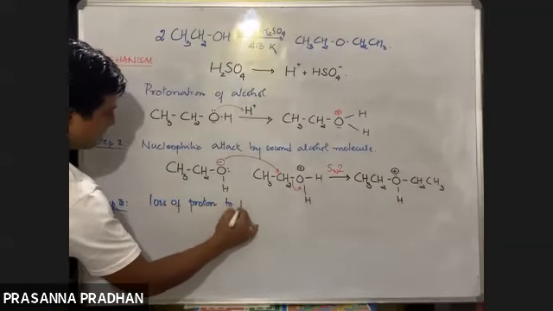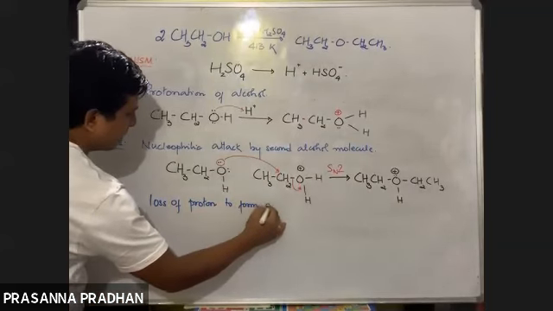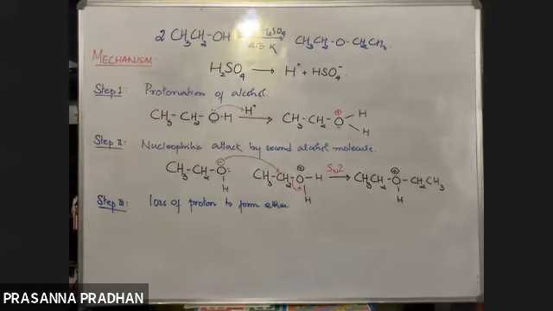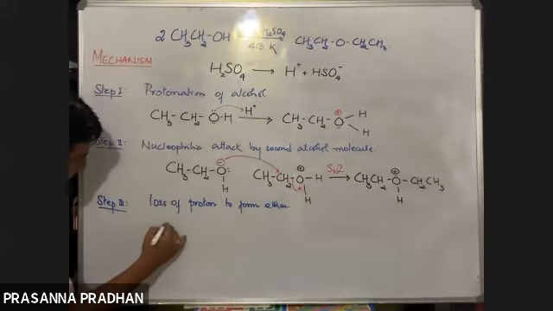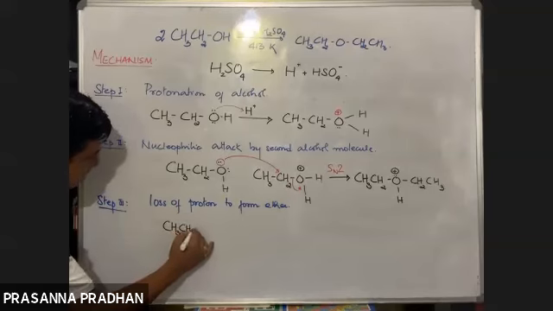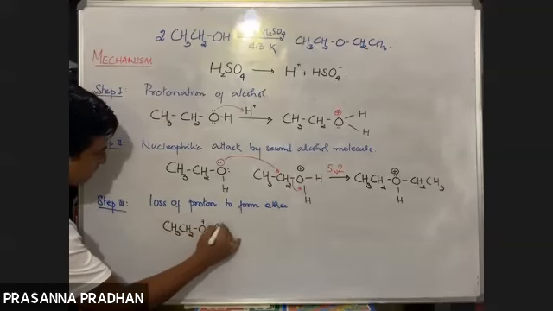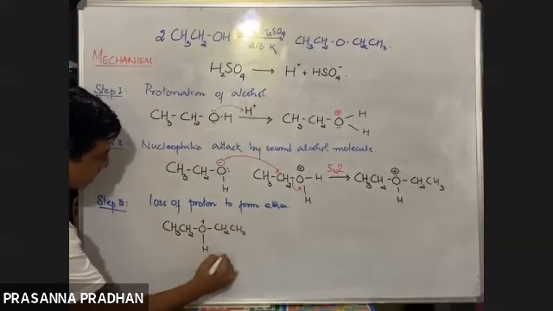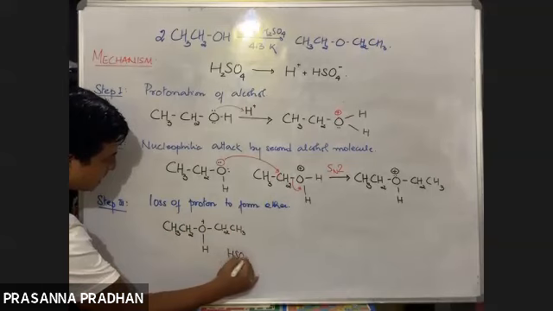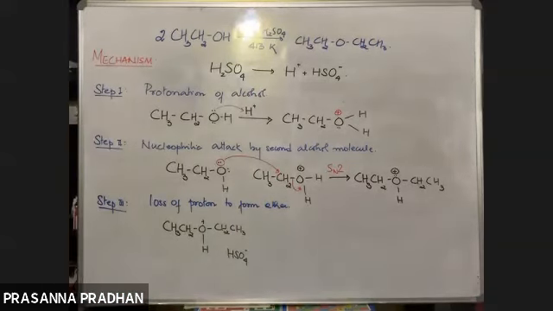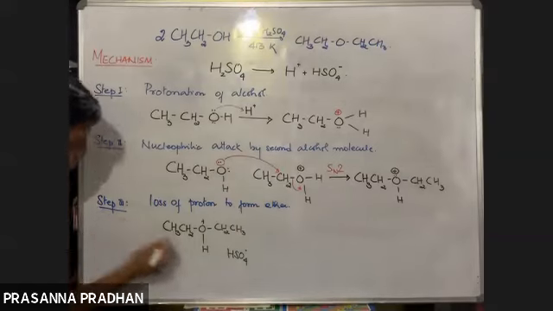to form an ether. Loss of proton to form an ether. Okay. So ultimately what will happen? Ultimately what is going to happen? We have CH3, CH2, O. Now this bisulfate ion which was formed in the first step. Okay, what will it do now? It will abstract a proton.